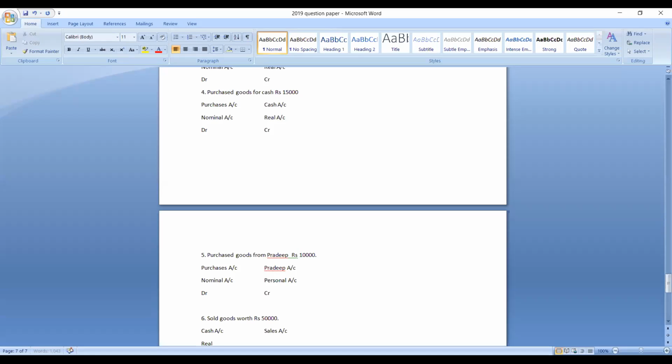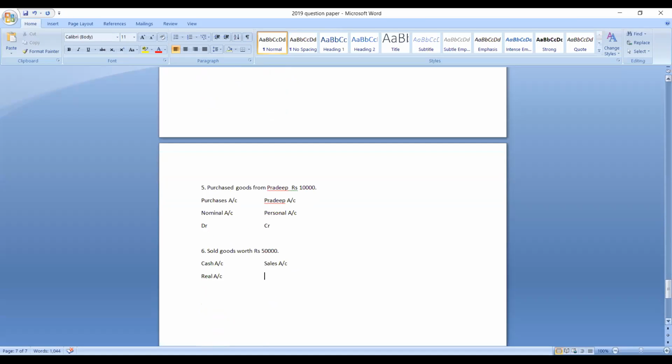Cash account is which account? It is a real account. Why is it a real account? Because it is an asset. Then sales account is which account? Sales account is actually a nominal account because it is income. So sold goods for cash.